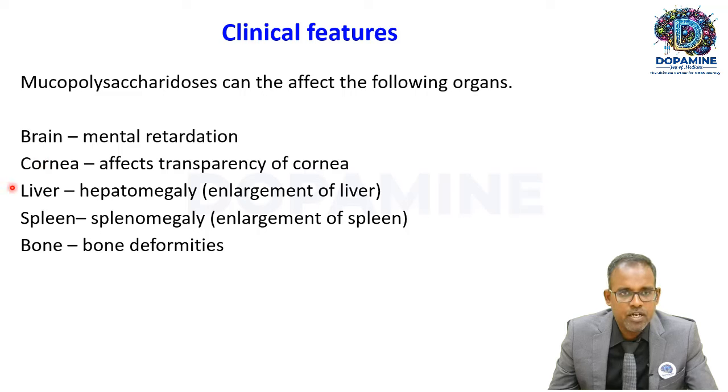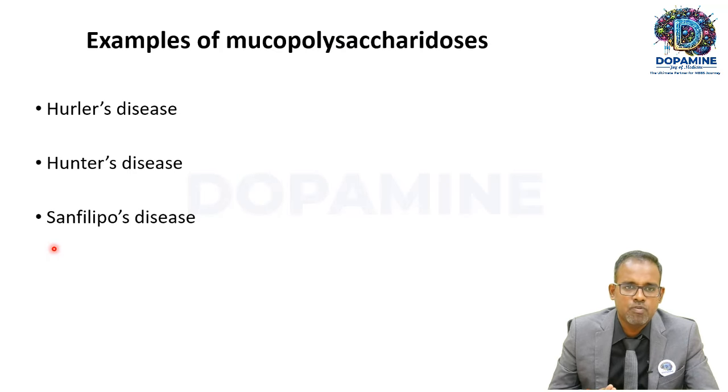If it affects the liver, it can cause hepatomegaly. If it affects the spleen, it can cause splenomegaly. If it involves a bone, it can cause bone deformity. So these are certain examples of mucopolysaccharidosis.